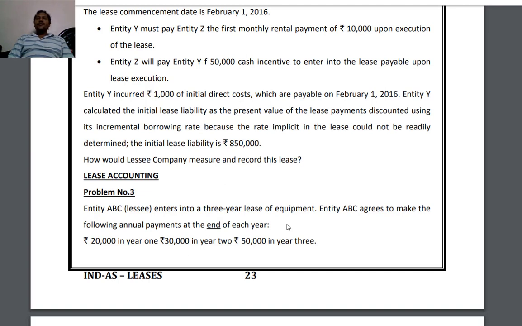ABC enters into a 3-year lease of equipment. So this entity is acquiring equipment on lease basis, and annual payments at the end of each year: 20,000 in year 1, 30,000 in year 2, and 50,000 in year 3. So ABC Limited acquires equipment on lease for a period of 3 years. Over that period, the lease payments are specified. At the end of each year, we are supposed to pay.